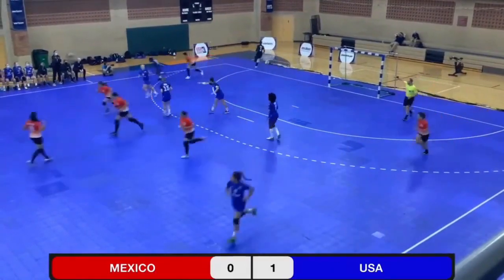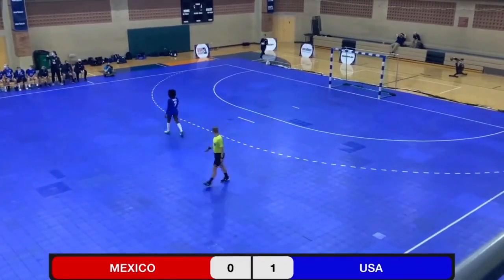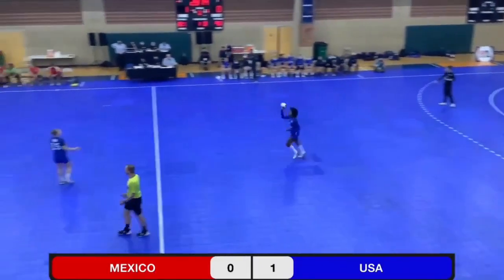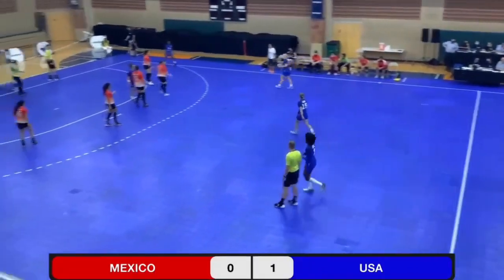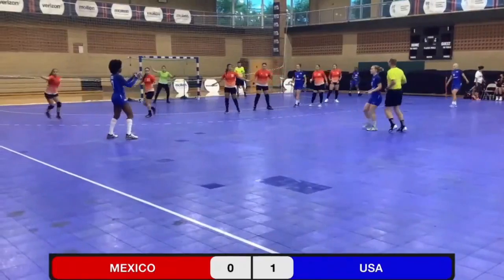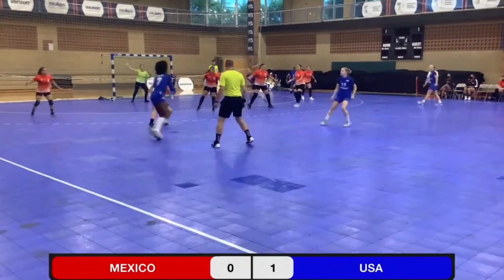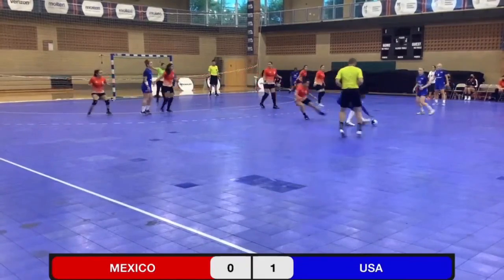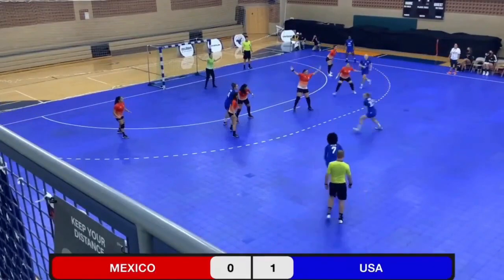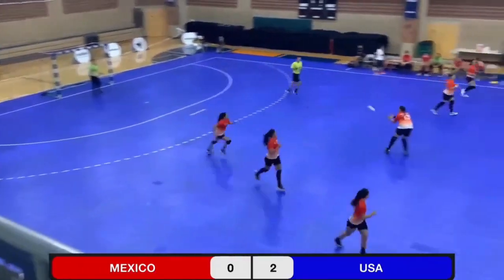And turnover. Opportunity for USA to go on attack. And the USA sets up on offense. Mexico is playing a very static 6-0 defense, a little bit different than what the US has seen throughout the competition. They've seen more pressure typically from Greenland and Puerto Rico when they played those two sides. Binta Carvalho gets on the scoreboard. USA up 2-0.